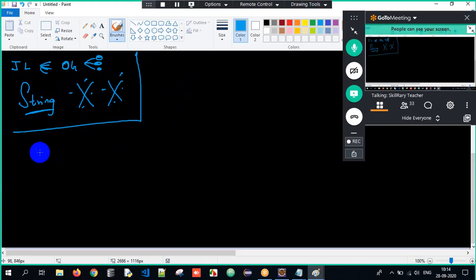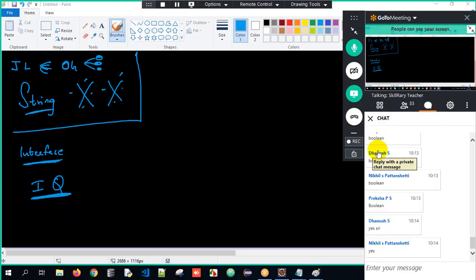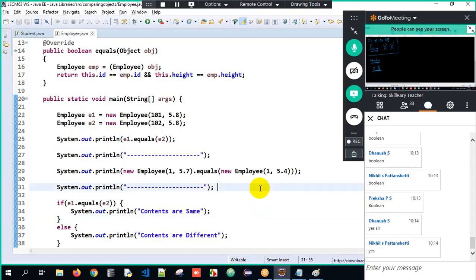A few days back, we did the interface concept, correct? Probably 3 or 4 days back, before abstraction, we spoke about something called interfaces. Now here I'll ask a few interview questions practically, and you are supposed to respond to it. Just 5 minutes. It's going to be really important for you.